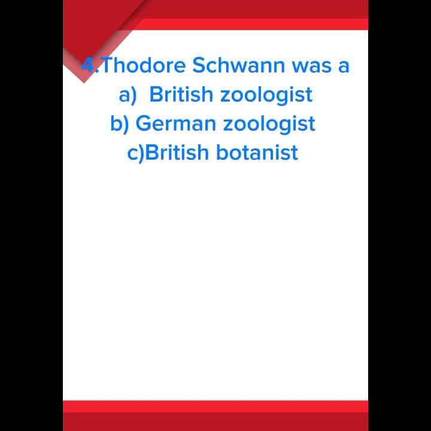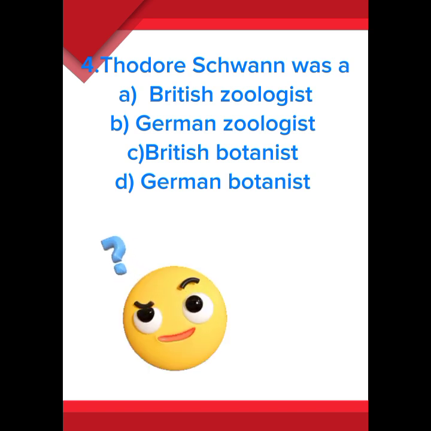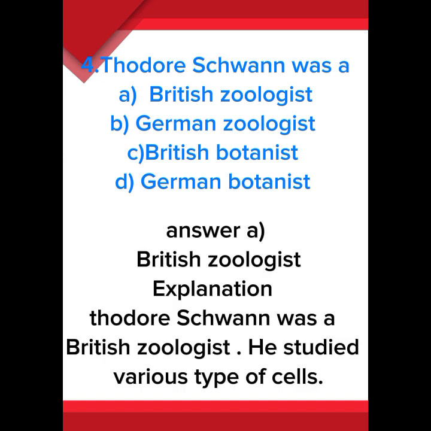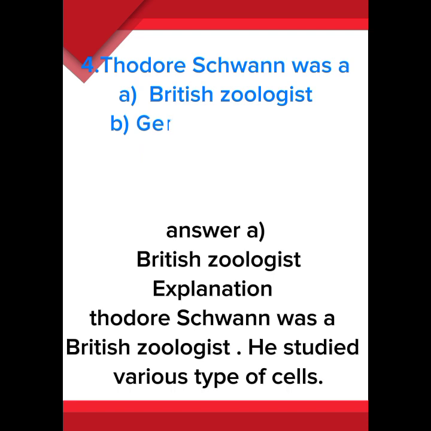Theodor Schwann was A. British zoologist. B. German zoologist. C. British botanist. D. German botanist. Answer A. British zoologist. Explanation. Theodor Schwann was a British zoologist. He studied various types of cells.